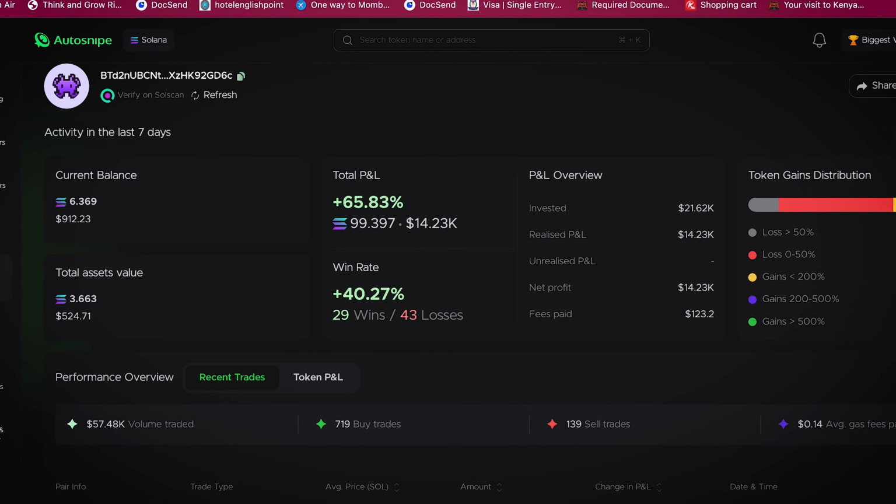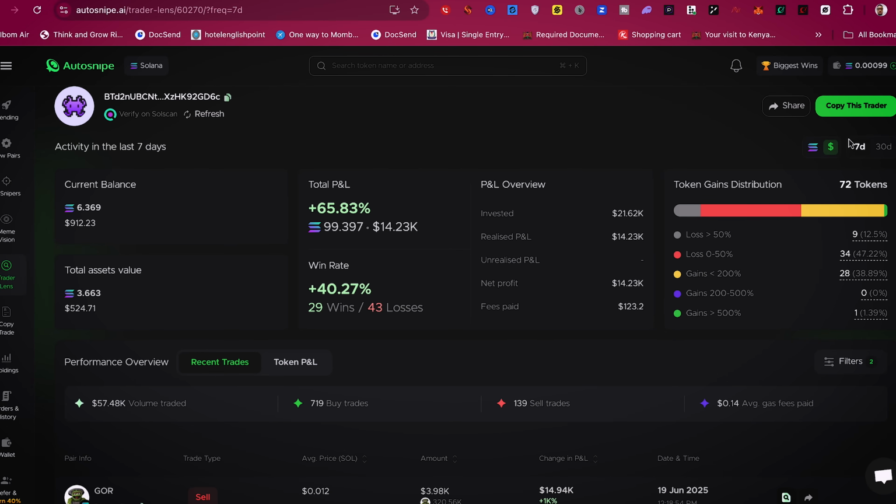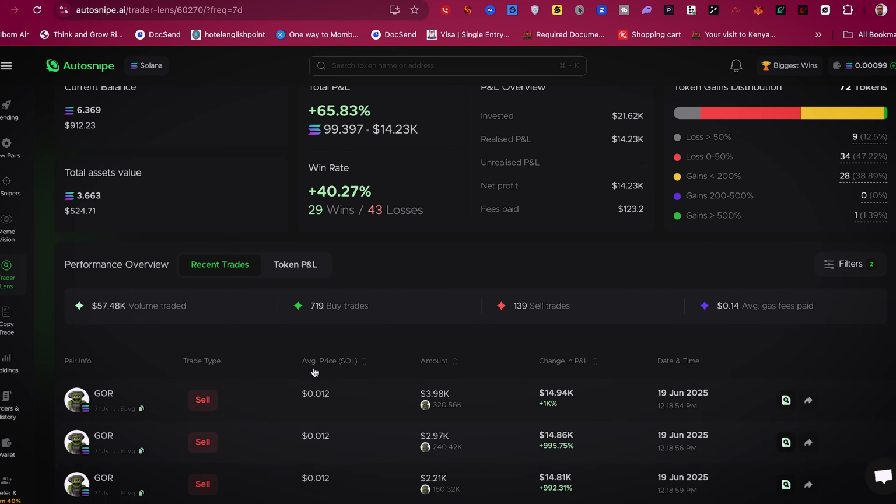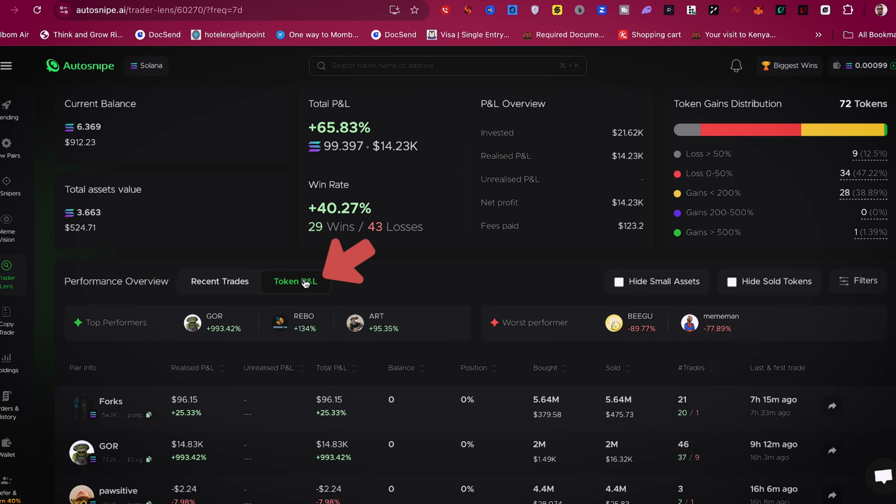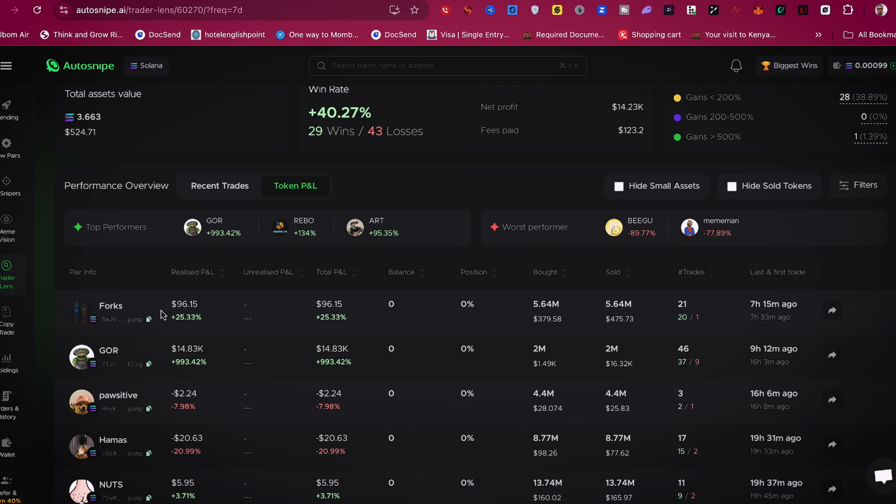And you can also look at this one with USD instead of looking at it with Solana. So this is USD right here. Let's also click on token PNL. So these are the most recent coins he took, and these are some of the coins he bought with the profit he has made. So this he has made 25%. This he made 993%.